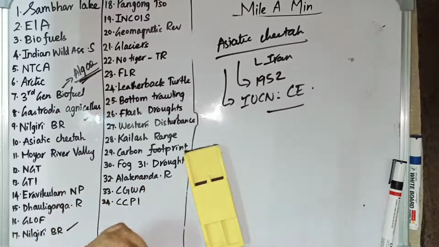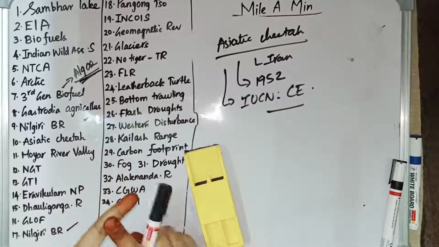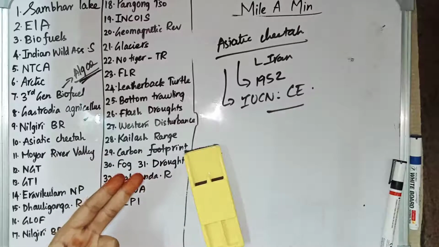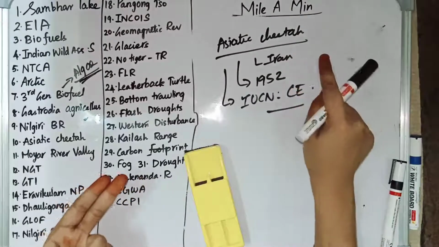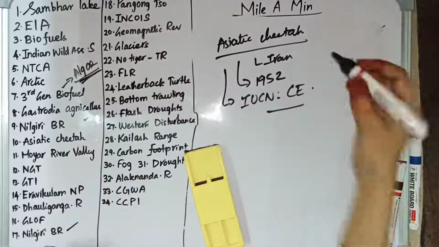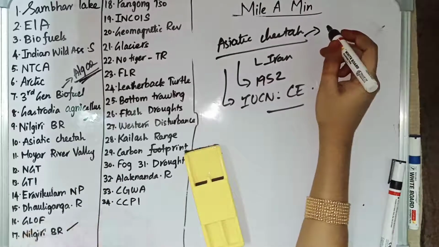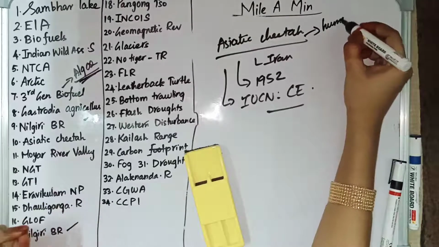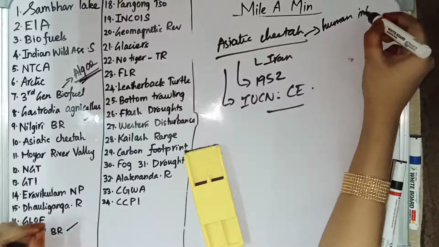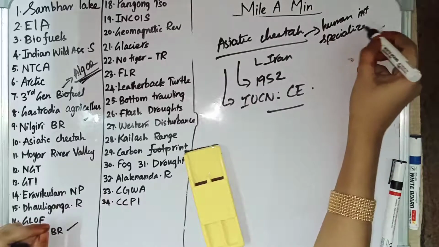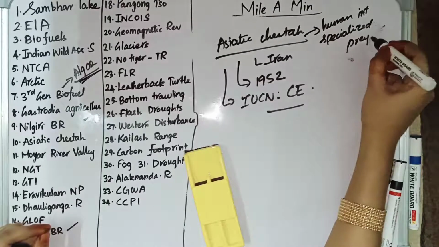So these are the main points. First, Asiatic cheetah is believed to survive only in Iran. Once it was found in India's grasslands and forests, but now it is extinct in India. It became extinct in 1952, and the IUCN status is critically endangered. It has a wide climatic tolerance, but it cannot tolerate human interventions, and it also feeds on specialized prey. So because of these things, it came into extinction.